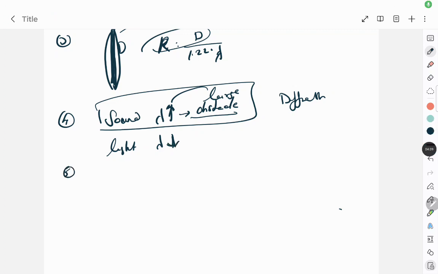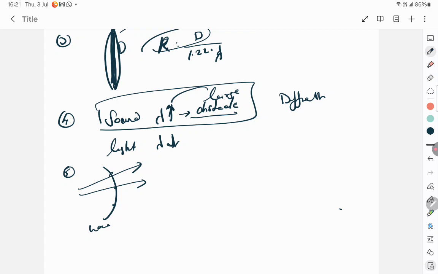The next question is, define the term wavefront. The locus of the points which are vibrating in the same phase is known as a wavefront. So what is a ray of light? This is a wave phenomenon, and this is ray optics. A ray of light is always perpendicular to the wavefront.